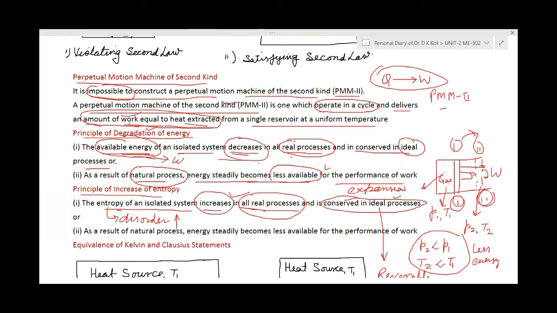If we violate one statement, it will also violate the other. Means if we violate Clausius statement, automatically Kelvin-Planck statement will be violated, and if we violate Kelvin-Planck statement, Clausius statement will be violated automatically. So there is the equivalence of Kelvin-Planck and Clausius statement.